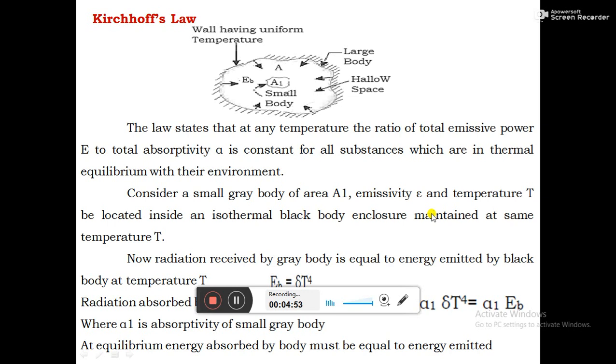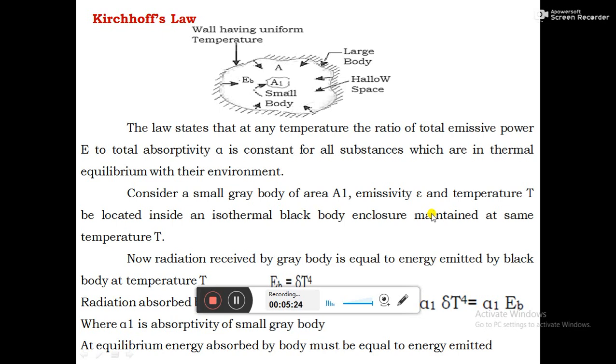From the figure you can see the outer layer is completely insulated, therefore the radiation emitted by the black body completely falls on the gray body. Therefore, the radiation received by the gray body is equal to the energy emitted by the black body, and is given by E suffix b equals sigma into T to the power of 4.